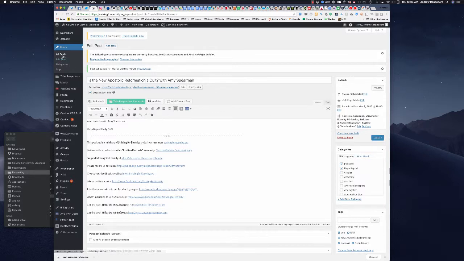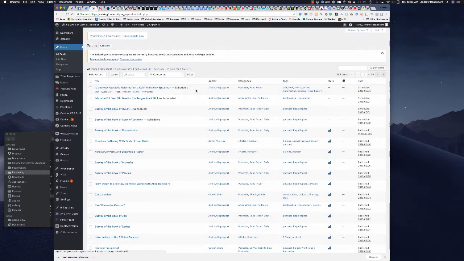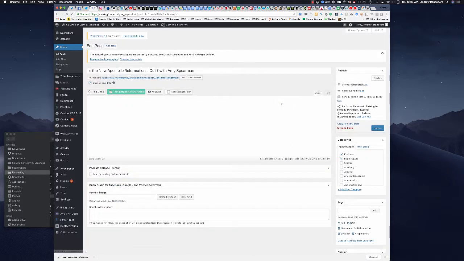Now, if you have to update, you can see here that I'm the author. It has the categories. It has the different tags. If I wanted to go in and make edits to that, and you want to check to make sure the schedule's the right date, which is over here. If I want to go back in and edit, I can go in and edit any of the stuff that I want.